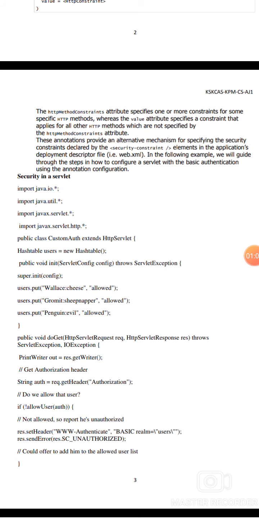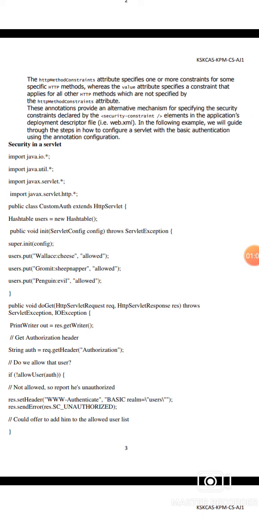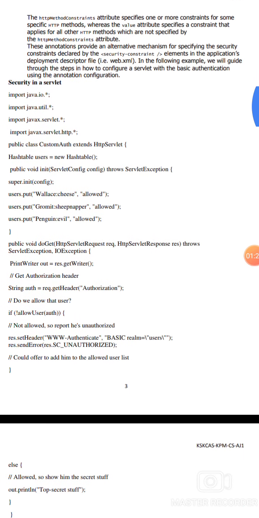The HTTP method constraint attribute specifies one or more constraints for some specific HTTP method, while the value attribute specifies the constraint that can be applied. All other HTTP methods not specified in the HTTP method constraint attributes will be covered. It will define this program.